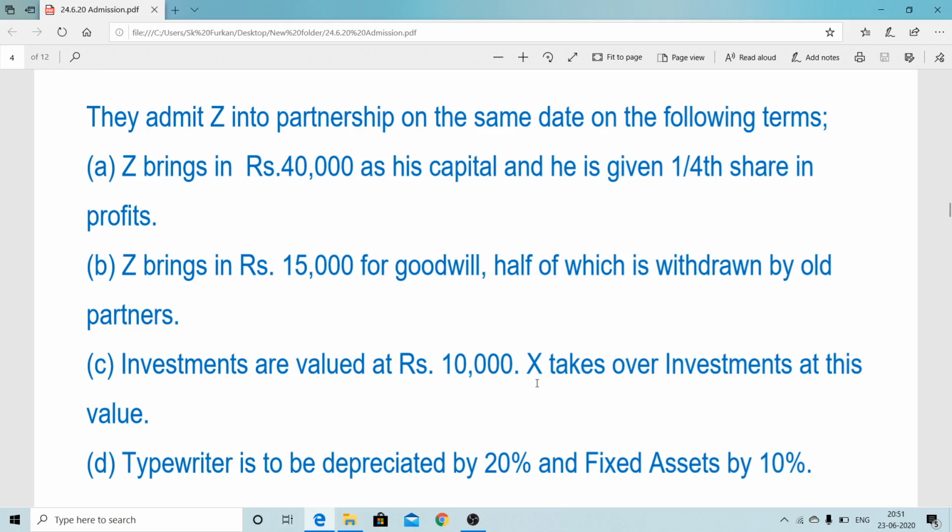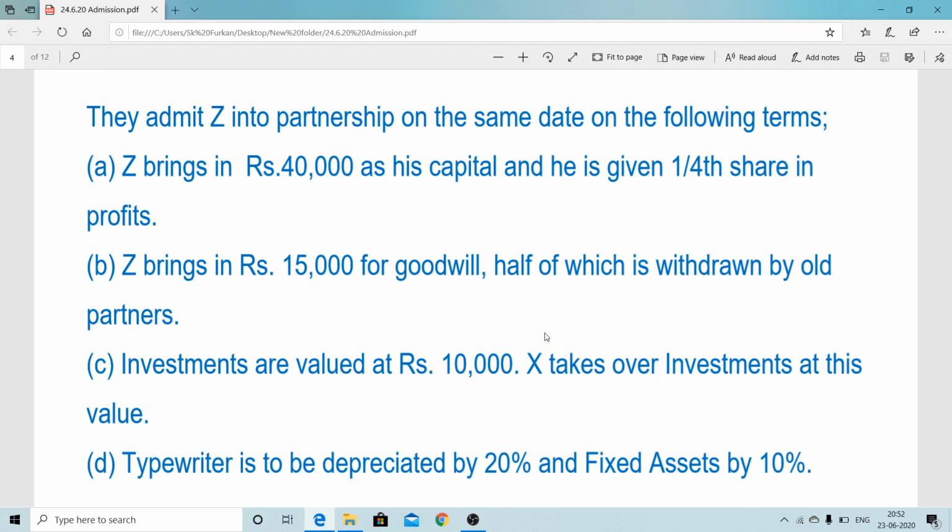But after that, what happened? X, one old partner, took over the investment at this value, that is the market value. So we know what will be the journal entry. Suppose X contributed cash: cash account debit to X capital. X contributed investment: investment account debit to X capital. If you withdraw, this entry will be opposite, the reverse entry.